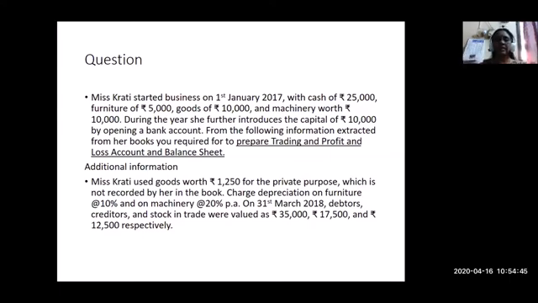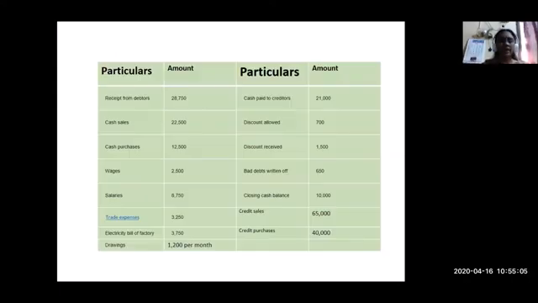Then in the next year, further capital is introduced into the business as 10,000 in the bank account. So that is also an asset, 10,000 in the form of a bank account. All the other items we will find out step by step, how to go ahead in preparing the profit and loss account and trading account. The first step is identifying the direct expenses, indirect expenses, direct revenue, and indirect revenue.